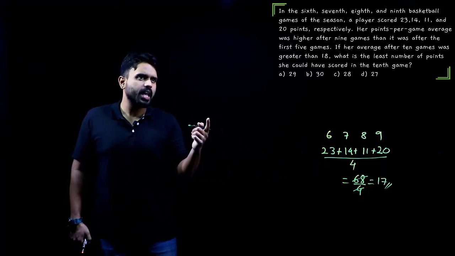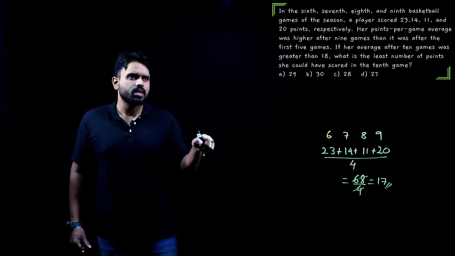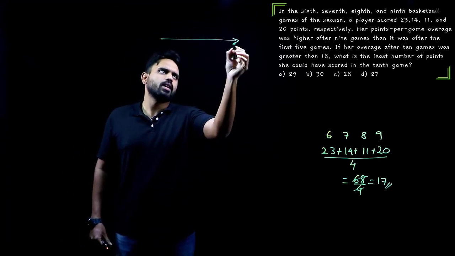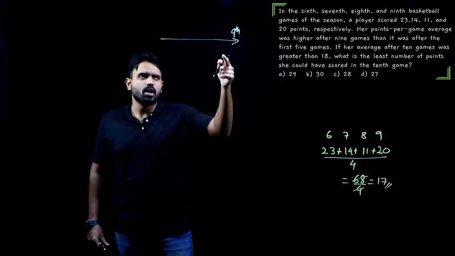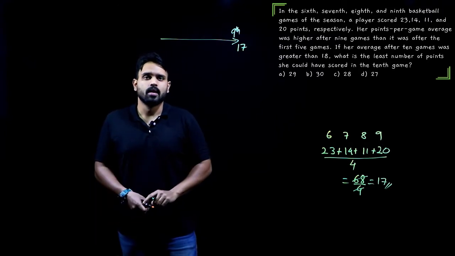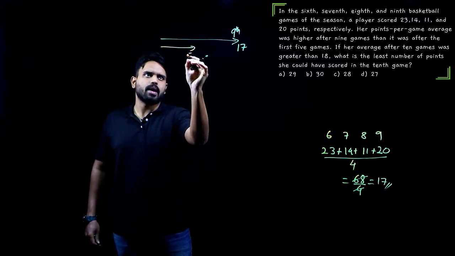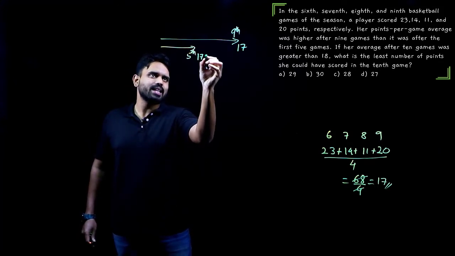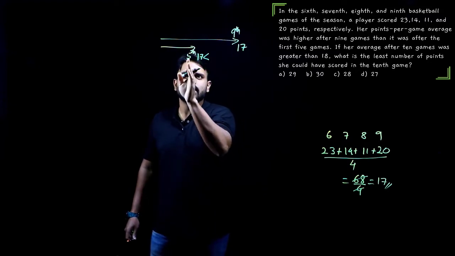Her points per game average was higher after 9 games than it was in the first 5 games. Let's say this is the 9th game. After 9 games, her average was 17. Let's say this is the 5th match. After 5 games, her average was less than 17, he says.